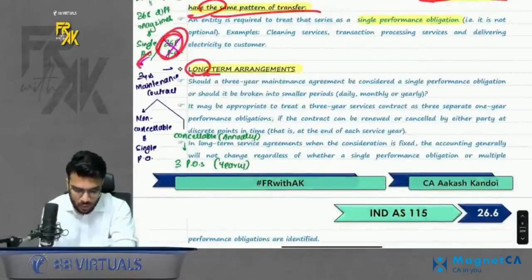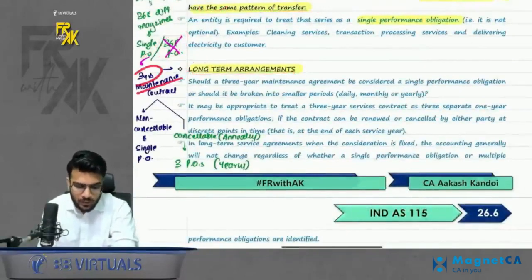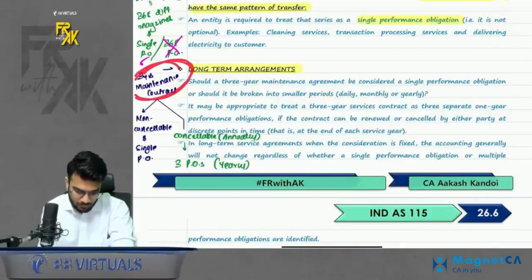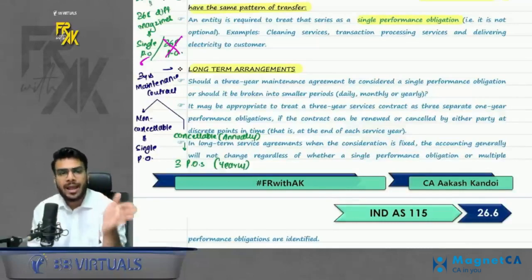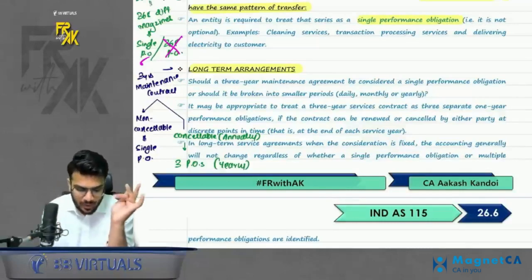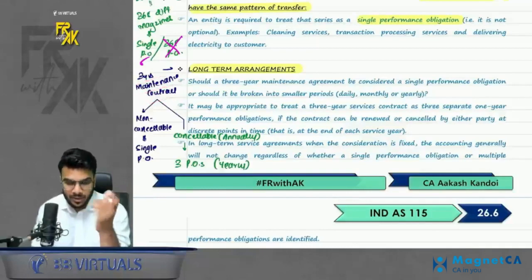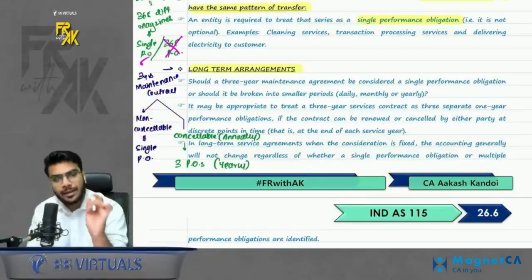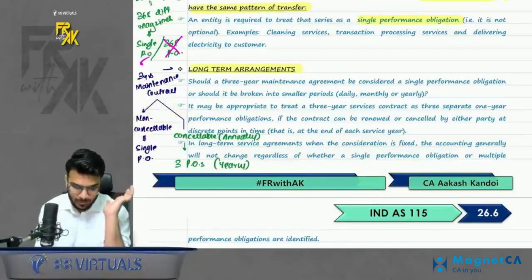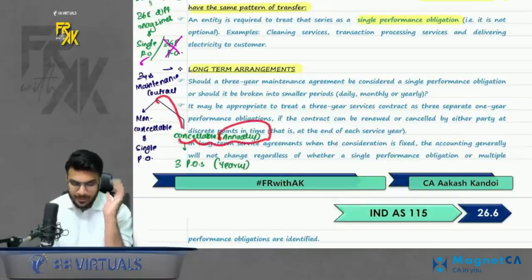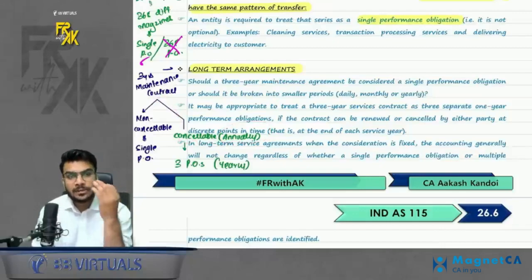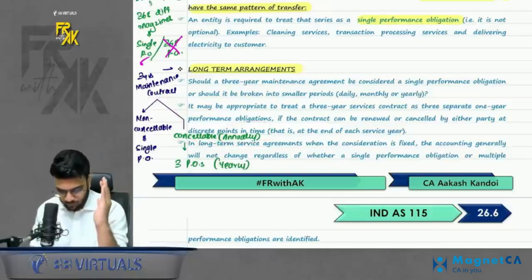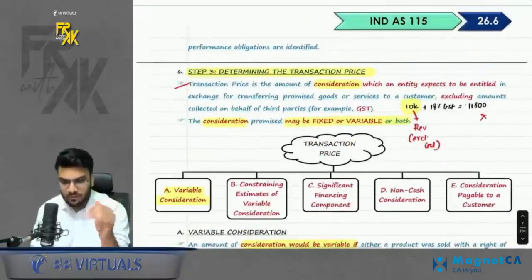Next, long-term contracts. If you enter into a 3-year maintenance contract, what will be the obligation here? Will it be a 3-year single performance obligation or 3 annual performance obligations? If you enter into a 3-year maintenance contract and it is a non-cancelable contract, it will be treated like a single performance obligation. But if it can be cancelled annually by either of the parties, it will not be a single PO, it will be 3 annual POs. Do remember that.